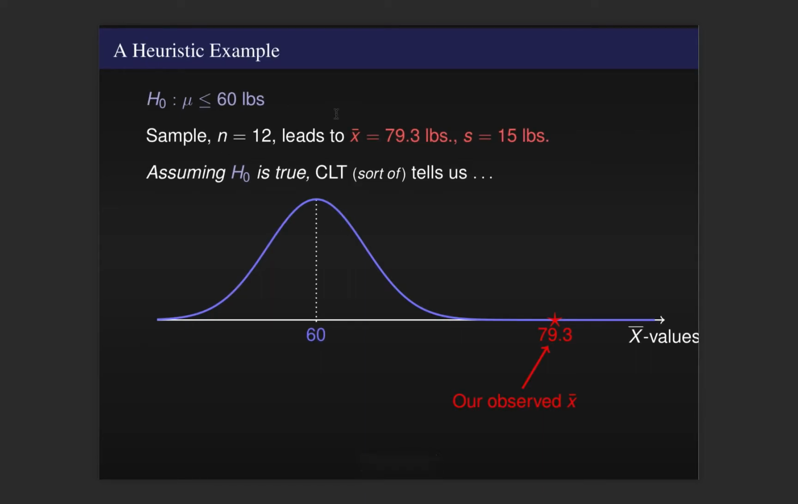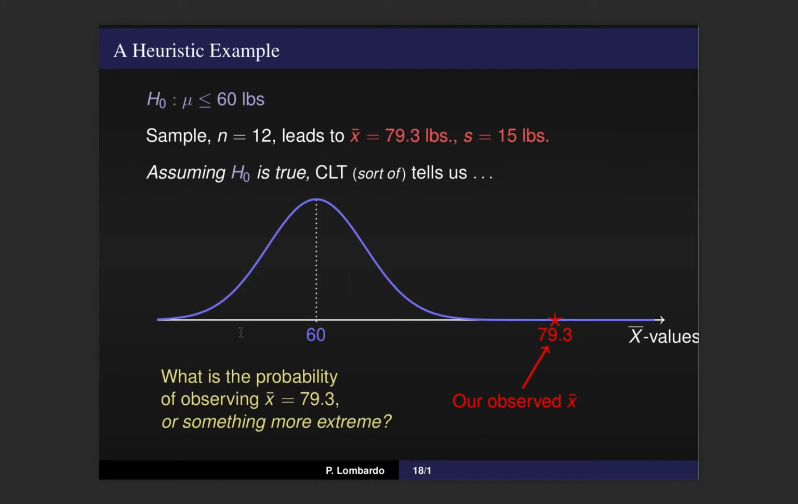So this is our actual data. This is observed. We want to figure out what is the probability of observing a mean weight like this under the assumption that our null hypothesis is true. And we're going to tack onto this, what's the probability of observing a mean weight like this or something more extreme?